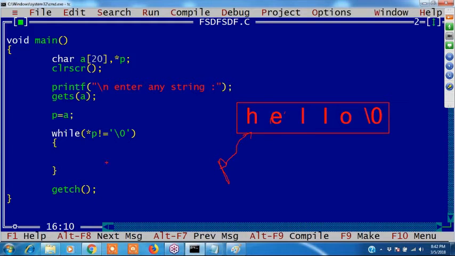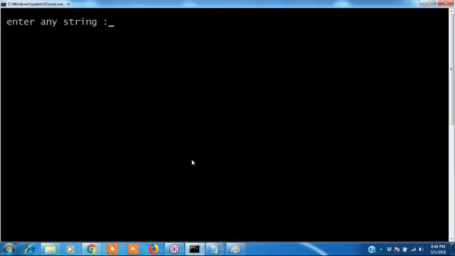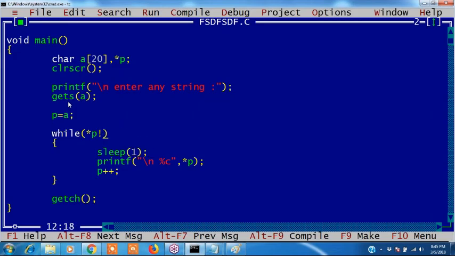Guys, write this program. Sir, we can use the ASCII value 32 for space, sir. No, ASCII value in a scanf statement, 32 is okay. You want to read like that using scanf?